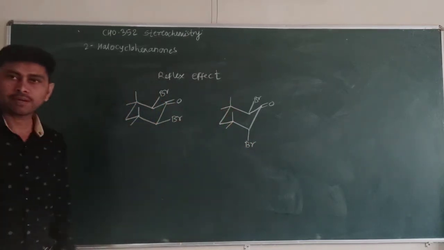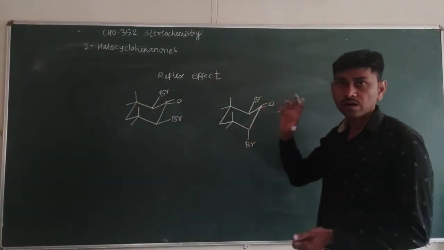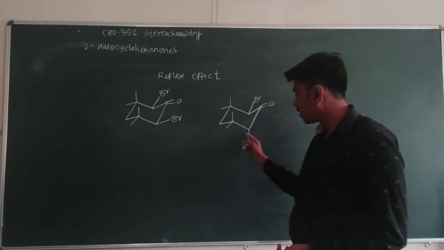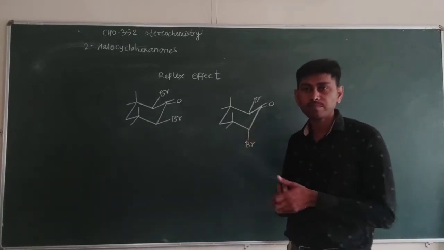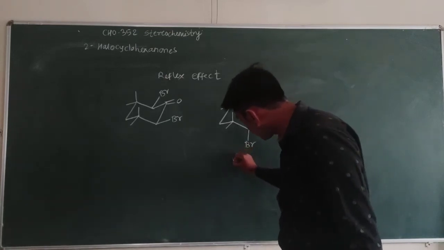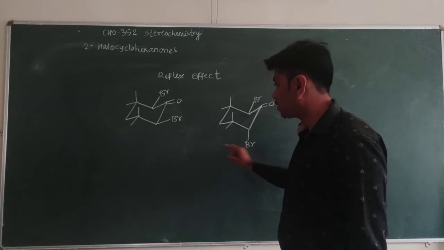So which one is stable according to our previous concept? The conformer containing the halogen group in the axial position, that conformer predominates. So according to our concept, this should predominate over this one.